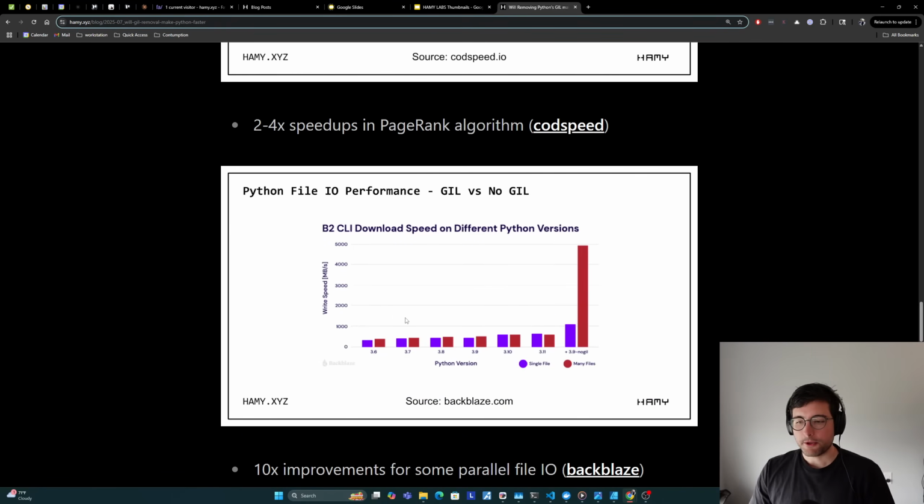And for another example, Backblaze did a benchmark on file I/O, and I think they were just writing a ton of files all at the same time, and they've run it across several different versions of Python, so each version of Python gets a little bit faster, and then when they tried no GIL, they got much larger improvements, which looks like around 8x improvements by using no GIL for parallel file I/O. For more info on these benchmarks, because, again, all benchmarks have asterisks, you can check out the links here.